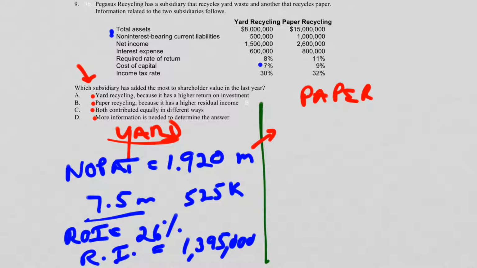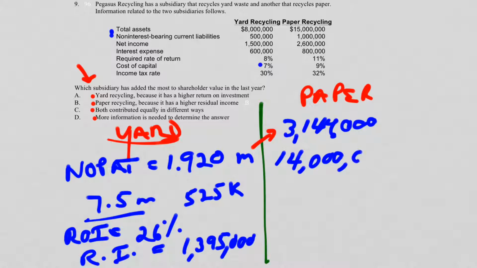So 2,006,000 plus 800,000 minus 256,000 gives us a NOPAT of 3,144,000. And then I want to know what's my investment, total assets minus non-interest-bearing current liabilities. Well, they give us all that. So it's 14 million because it's 15 million minus the 1. Just look at the problem and don't write too many zeros there like I just did. So you got that and that. That gets you to 14 million.